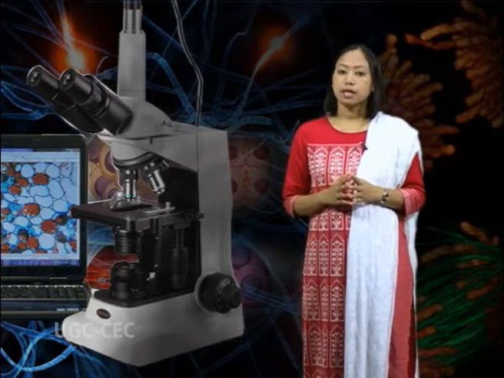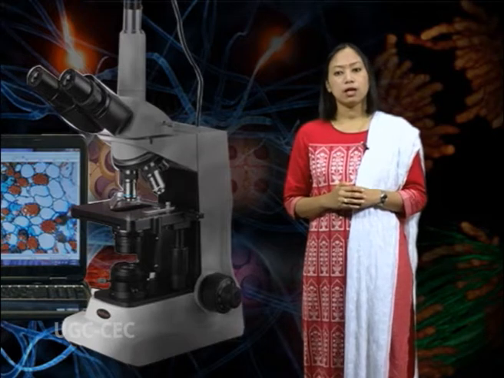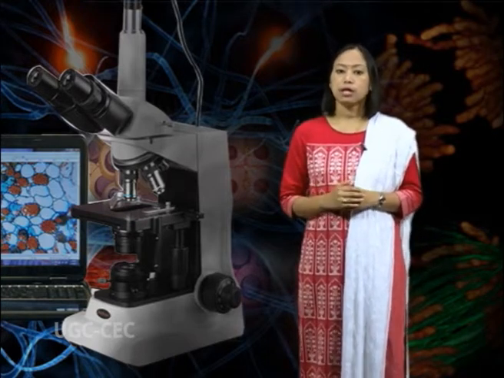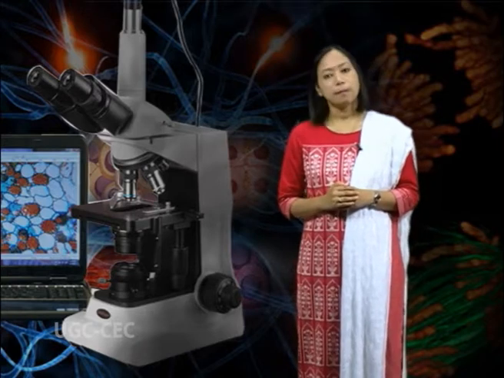The mitosis is equational cell division. The chromosome number of daughter cells is equal to the number of chromosomes of the parent cells. This division is also called somatic cell division because of its occurrence in body cells. This is responsible for the growth and repair of body cells.